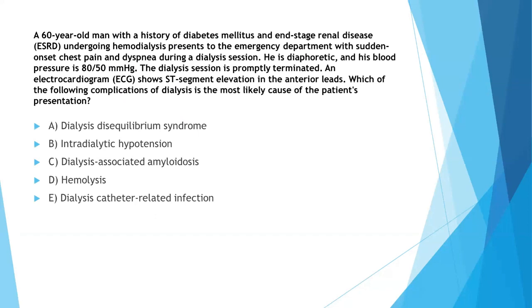Which of the following complications of dialysis is the most likely cause of the patient's presentation? A 60-year-old man with a history of diabetes mellitus and end-stage renal disease, undergoing hemodialysis, presents to the emergency department with sudden onset chest pain and dyspnea during a dialysis session. He is diaphoretic and his blood pressure is 80/50. The dialysis session is promptly terminated, and ECG shows ST segment elevation in the anterior leads. Which of the following complications of dialysis is the most likely cause? Dialysis disequilibrium syndrome, intradialytic hypotension, dialysis-associated amyloidosis, hemolysis, or dialysis catheter-related infection.